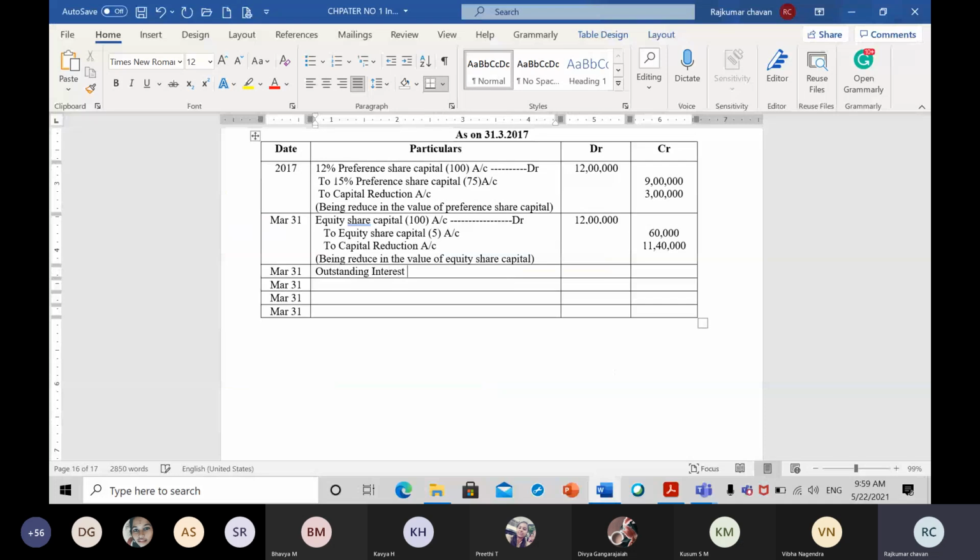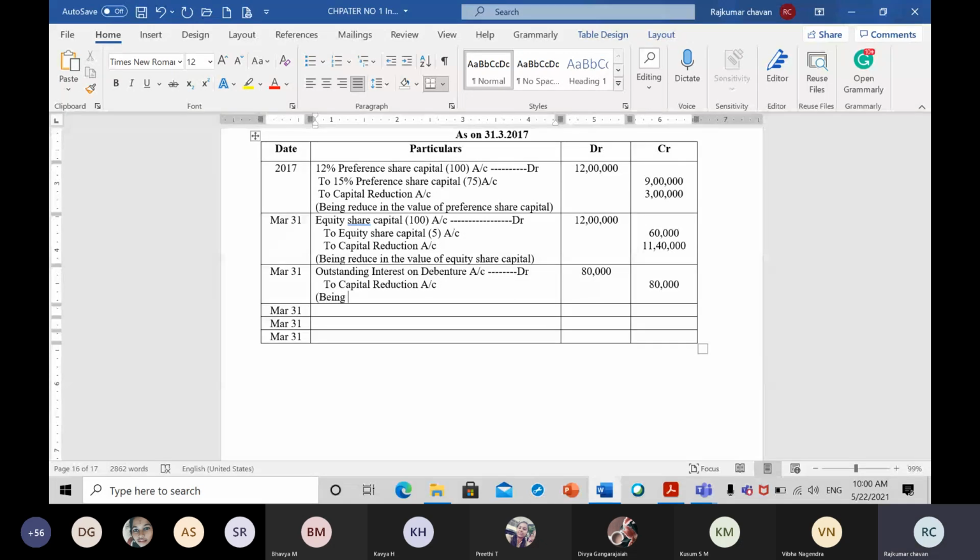Outstanding interest on debenture account, debit. Since it is a forgo, it is a profit for the company. So to capital reduction account, amount is rupees 80,000.